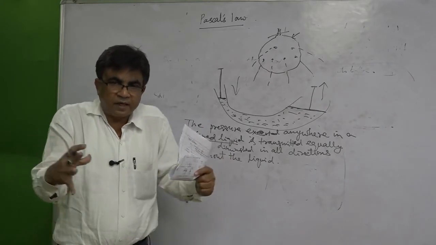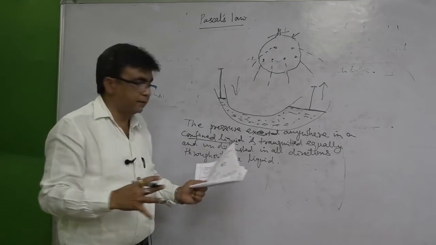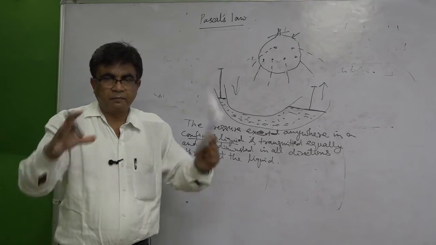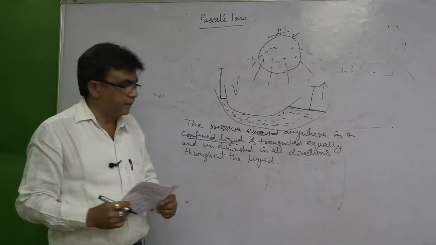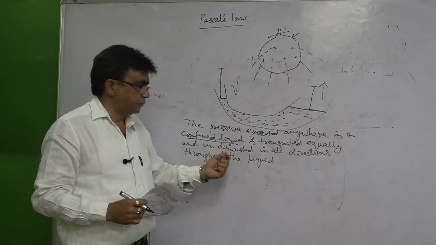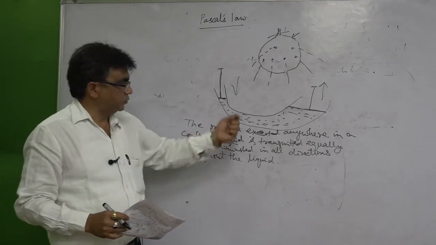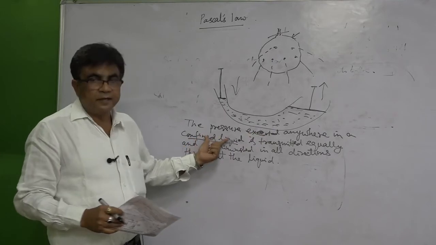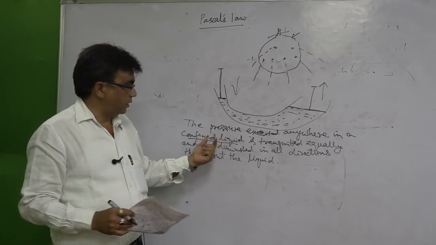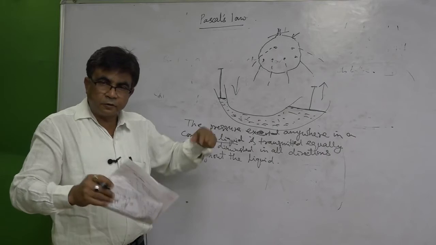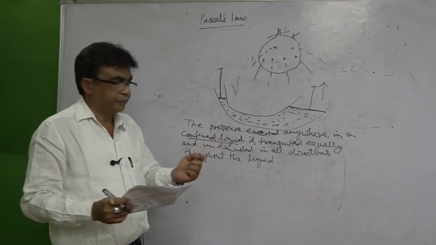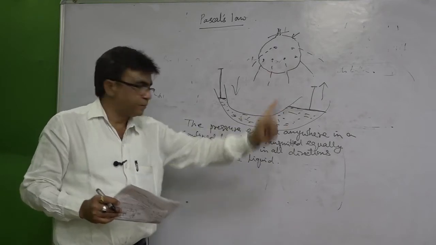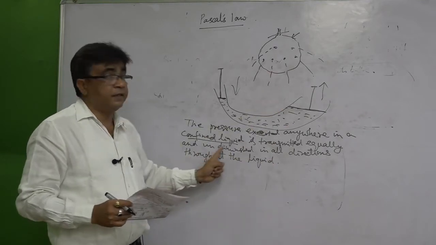A liquid kept in a closed vessel, that's a confined liquid. That means the pressure applied or exerted anywhere in a confined liquid, or you can say in a liquid enclosed in a vessel, is transmitted equally and undiminished.